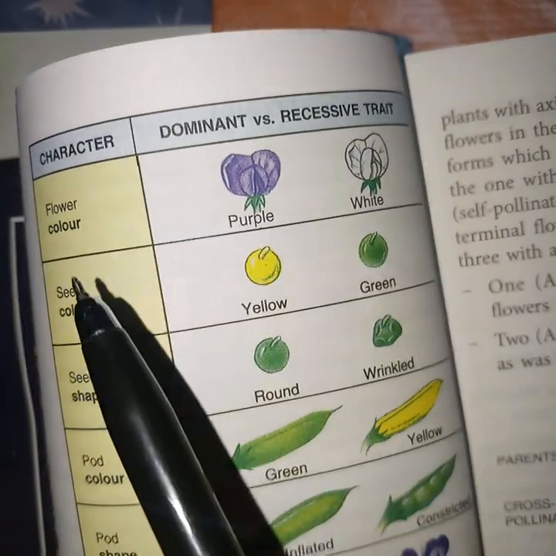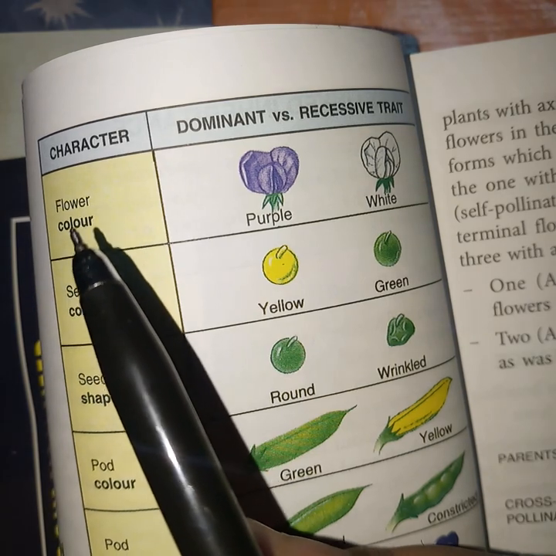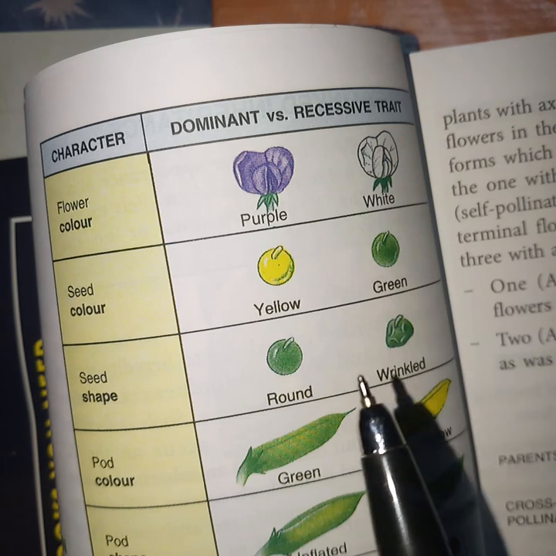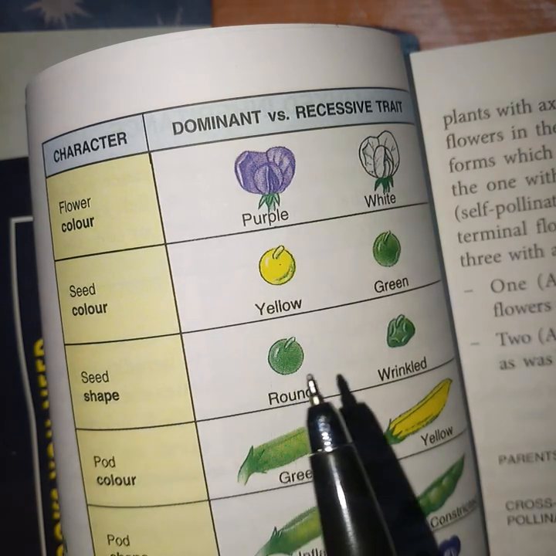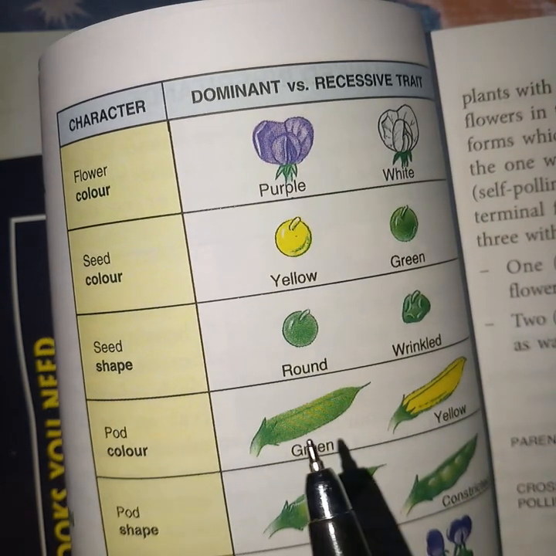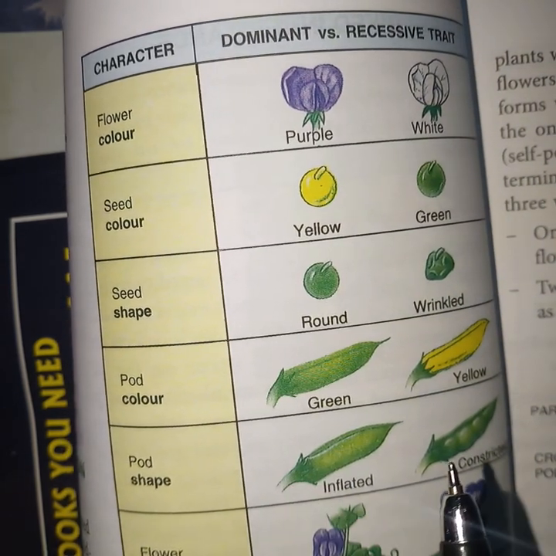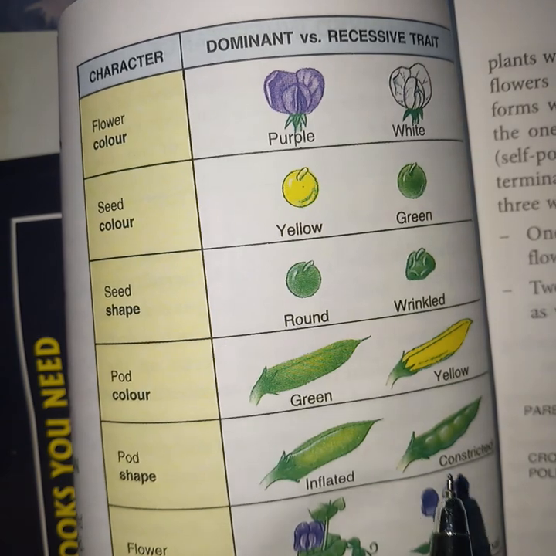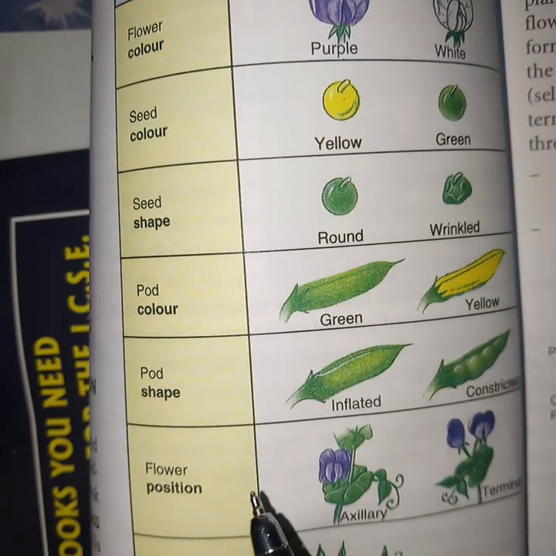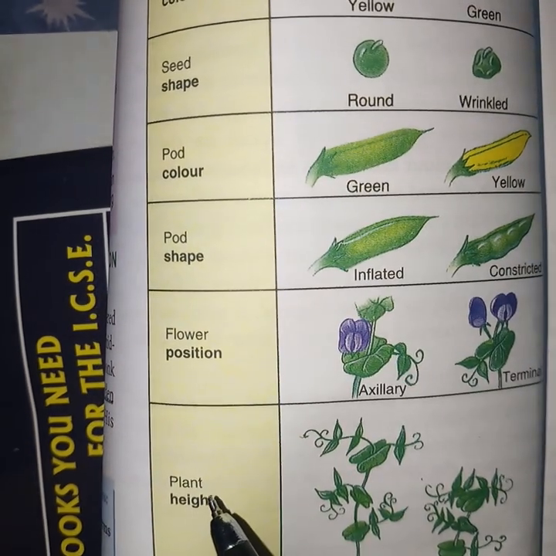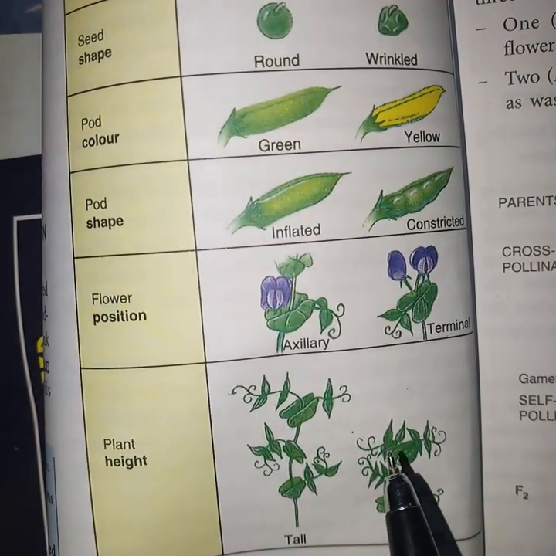And each character has 2 alternative forms. Flower color may be purple or white. Seed color may be yellow or green. Seed shape may be round or wrinkled. Pod color may be green or yellow. Pod shape inflated or constricted. The flower position is axillary or terminal. And the last one, plant height, may be tall or short.